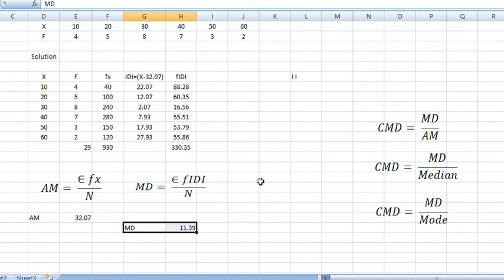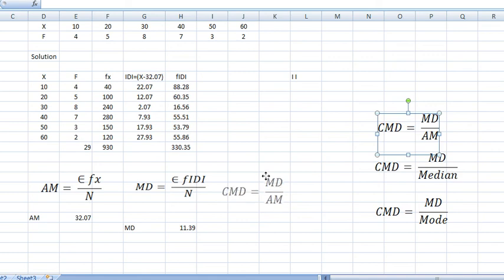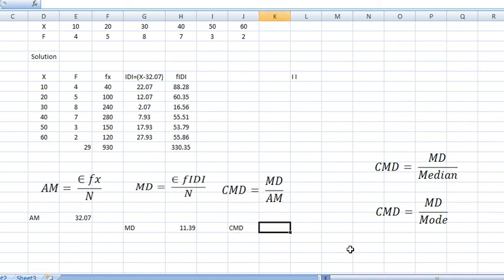What is your coefficient of mean deviation? That is based on mean. So use this formula now. What is the formula for that? The formula is here. Coefficient of mean deviation equal to mean deviation, which is 11.39, divided by your mean, 32.07.